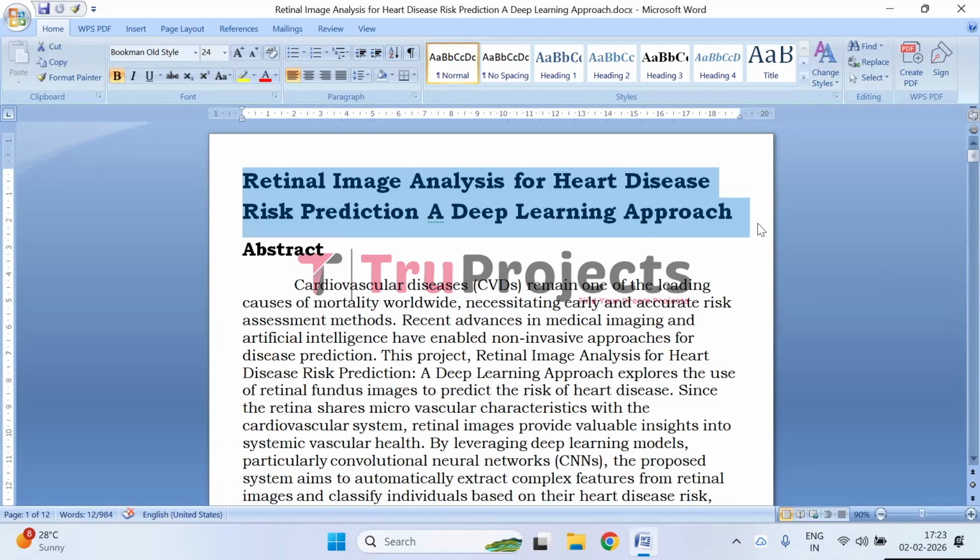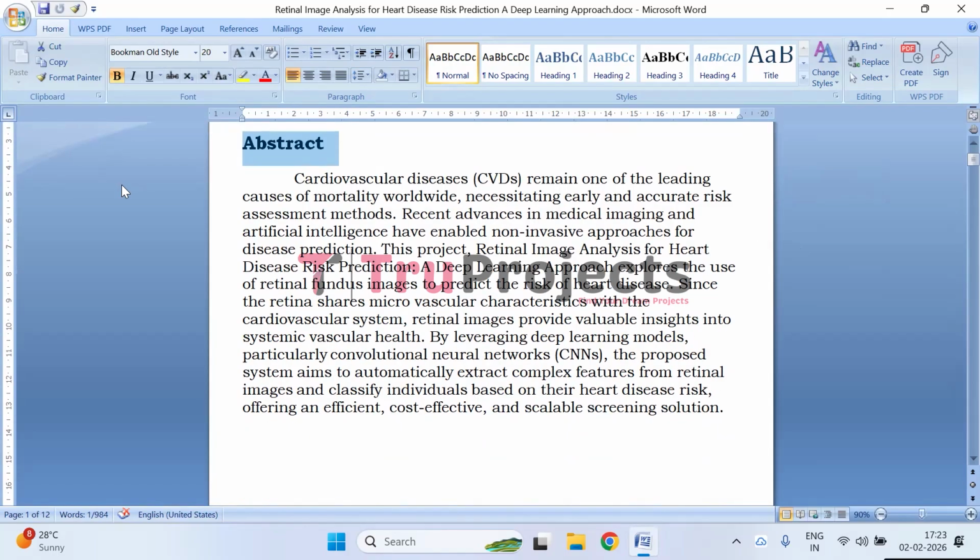and efficient manner. Coming to the abstract, it describes a project focused on addressing the global challenge posed by cardiovascular diseases by introducing an early, accurate, and non invasive risk prediction method. It explains that recent advancements in medical imaging and artificial intelligence have made it possible to analyze retinal fundus images as indicators of cardiovascular health.